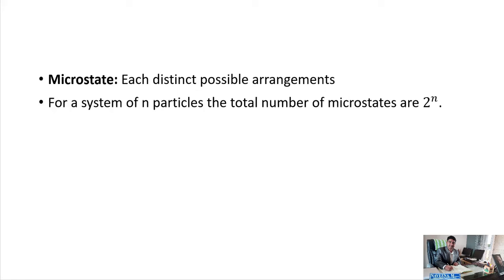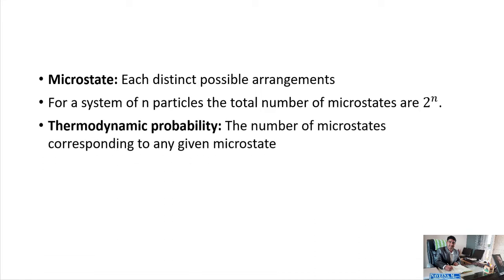The number of microstates corresponding to any given macrostate is called its thermodynamic probability. In other words, the thermodynamic probability of a particular macrostate is defined as the number of microstates corresponding to that macrostate.